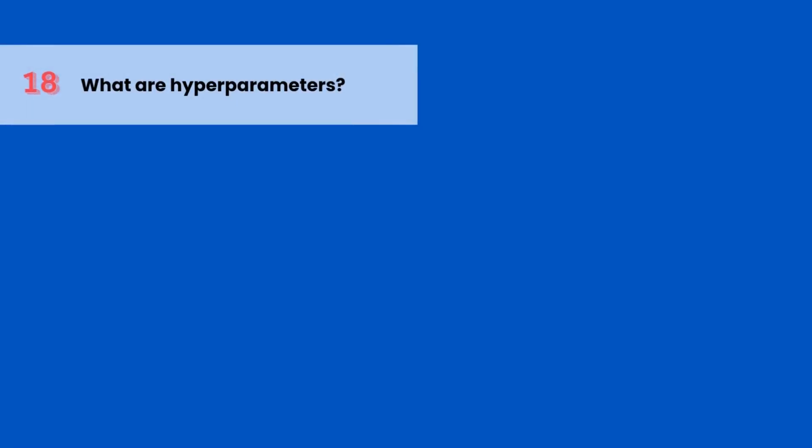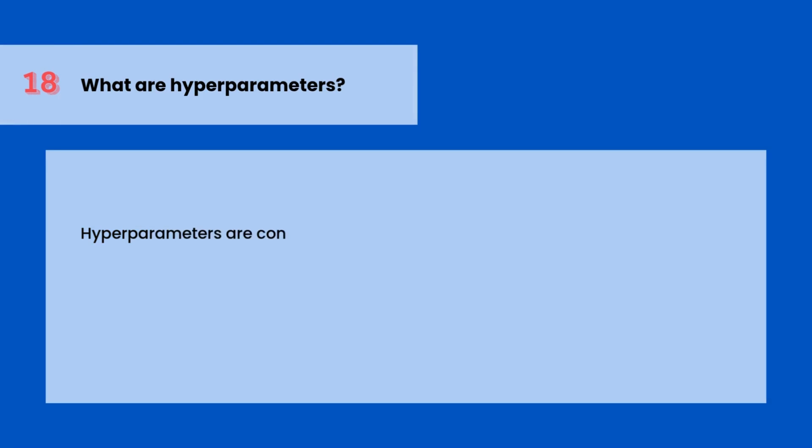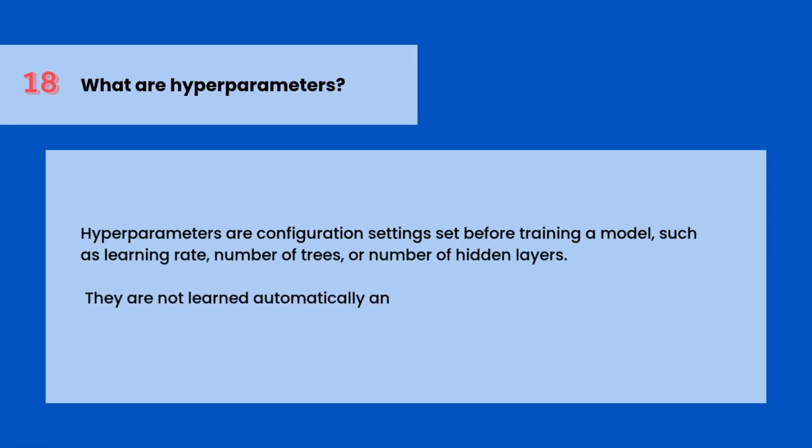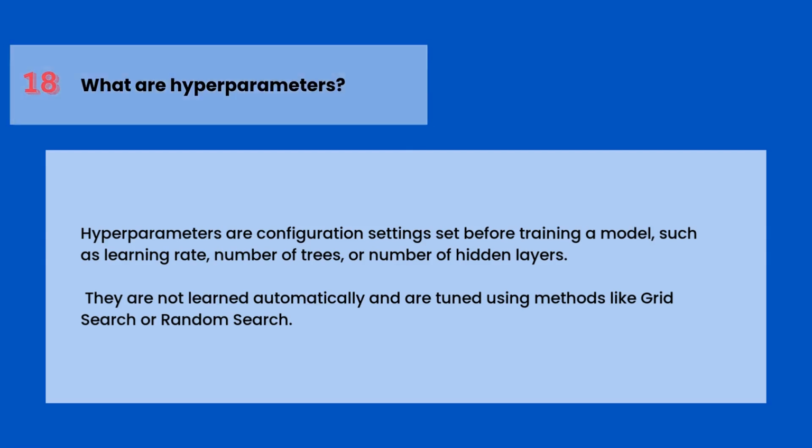What are hyperparameters in machine learning? Hyperparameters are configuration settings set before training a model, such as learning rate, number of trees, or number of hidden layers. They are not learned automatically and are tuned using methods like grid search or random search.